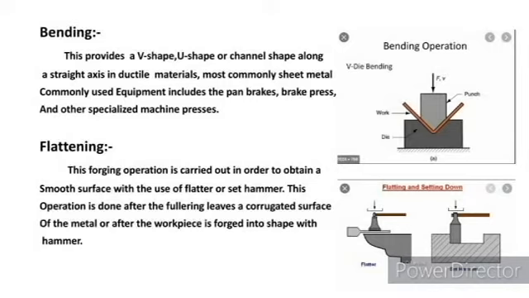Flattening is the process to flatten the surface of the material by using a hammer or a flatter. By using this operation, we can attain a smooth surface on the finished metal.